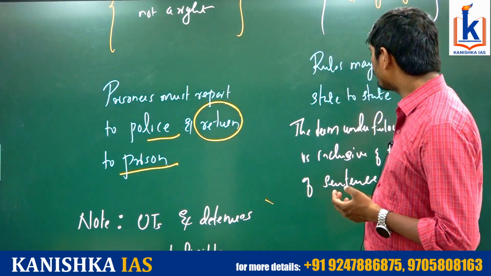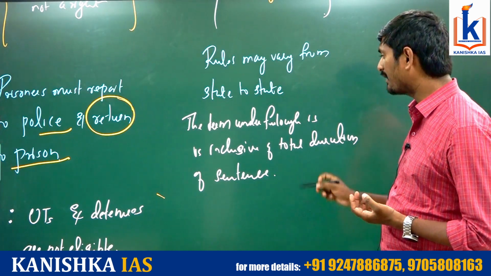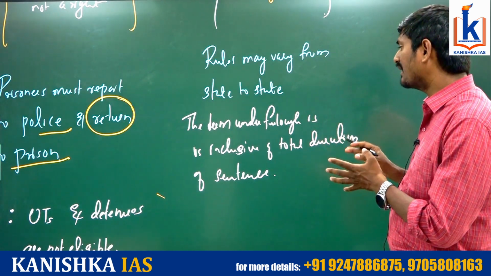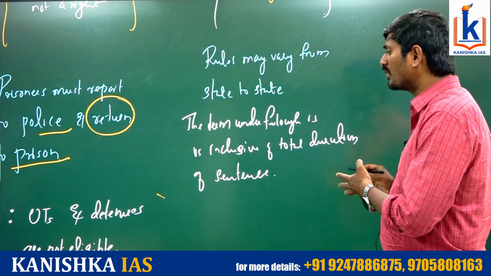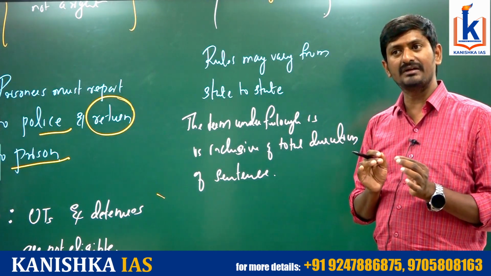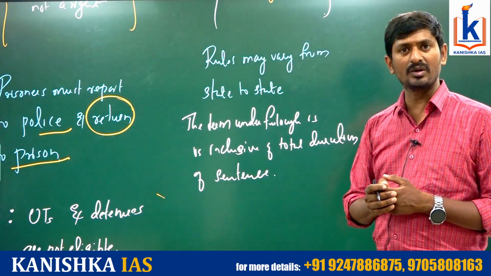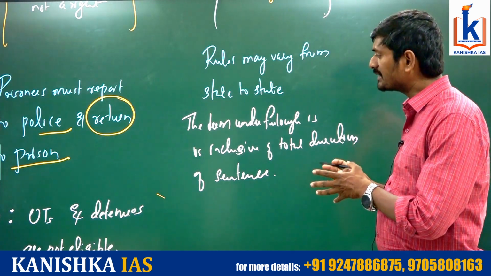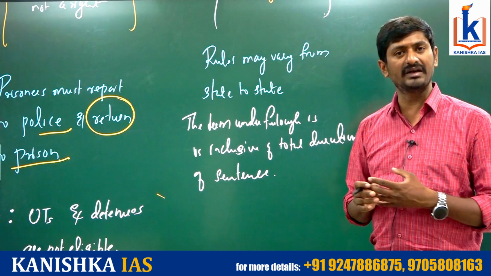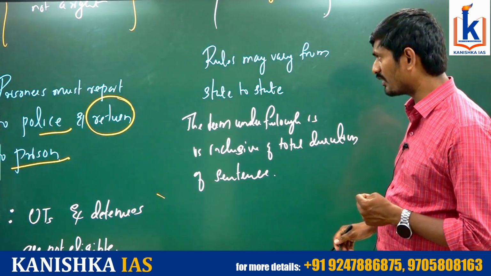Coming to furlough, the rules may vary from state to state, but the term under furlough is inclusive of the total duration of the sentence. For example, if the person is outside the jail for 1 year in different phases of his furlough, cumulatively it is 1 year. Suppose he is imprisoned for 10 years, out of 10 years, 1 year is deducted. That is what is called furlough.